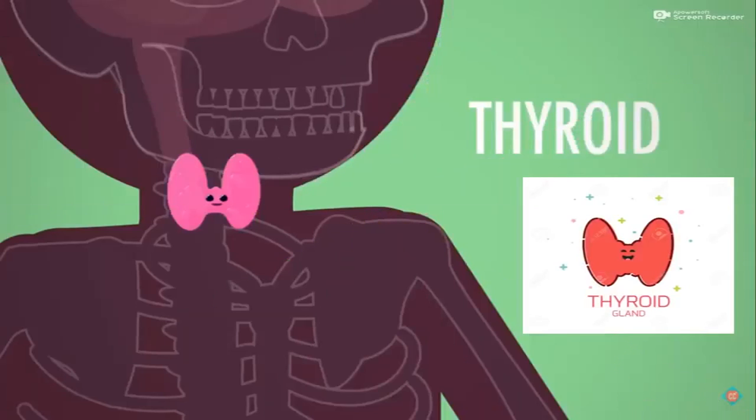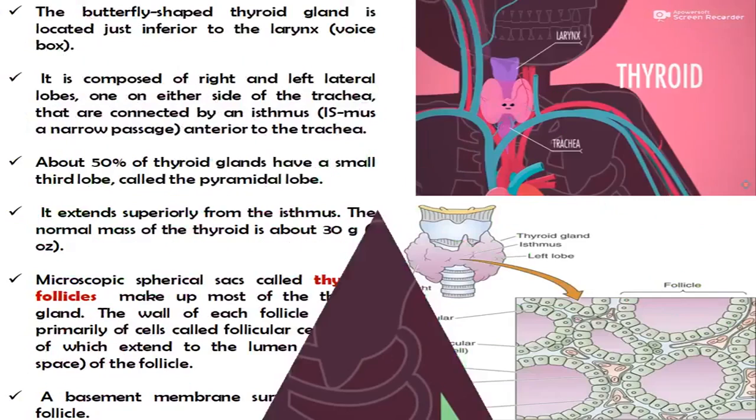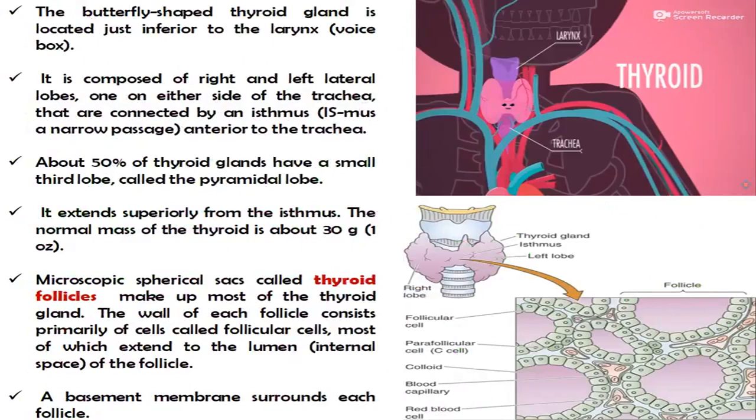Now next one is the thyroid gland. The thyroid gland, which is butterfly shaped, is located just inferior to the larynx, which is the voice box.